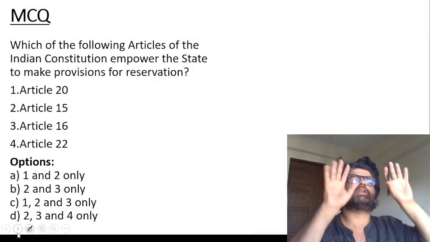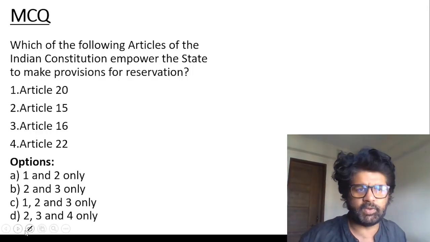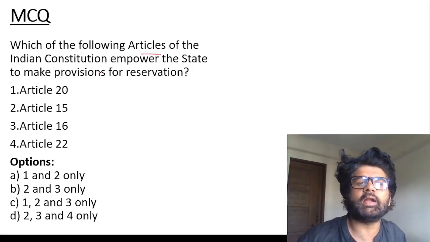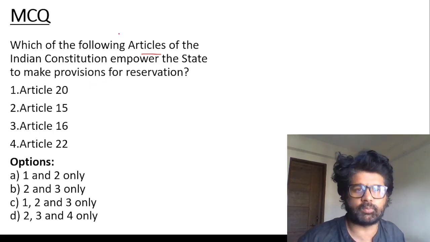Let's focus on prelims perspective. This is 50 most important current affairs for prelims. Polity and governance. Which of the following articles empower the state to make provision for reservation? Mainly, you have to choose the best option, guys.